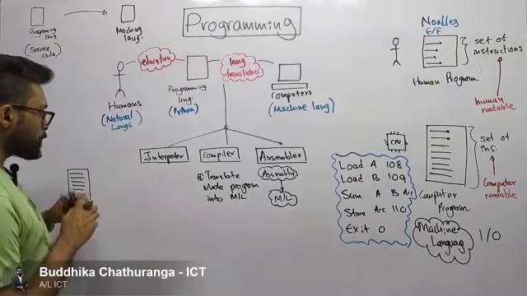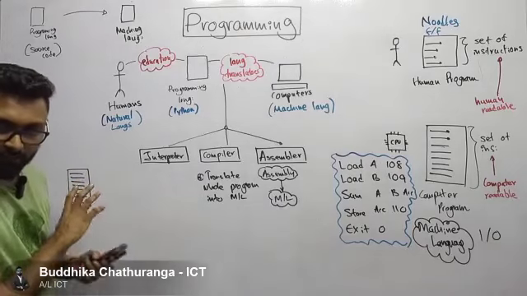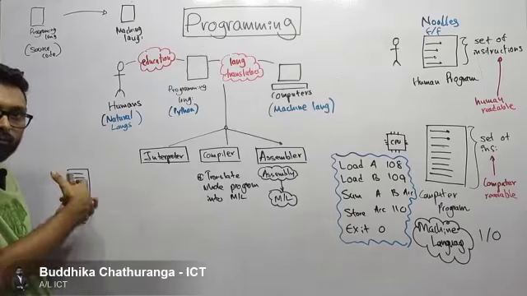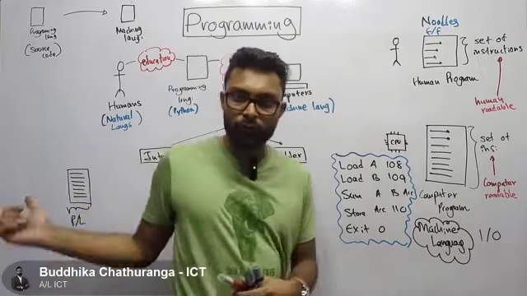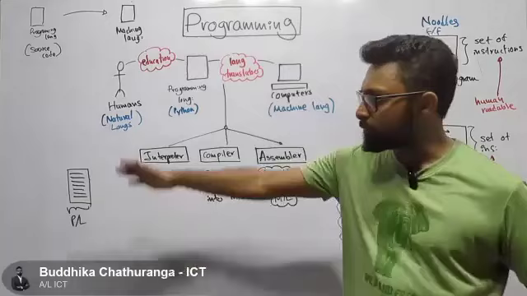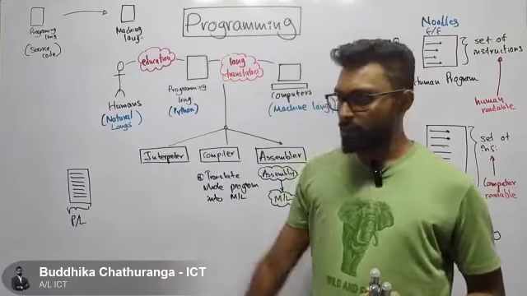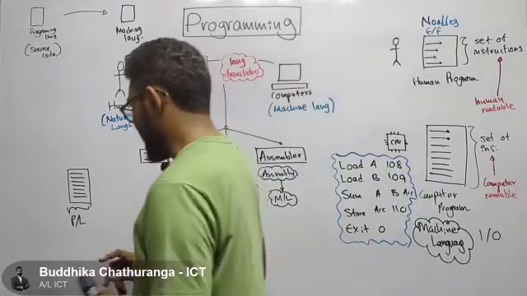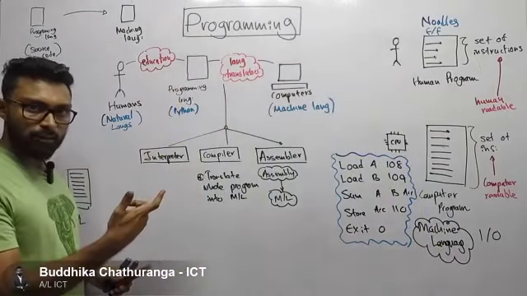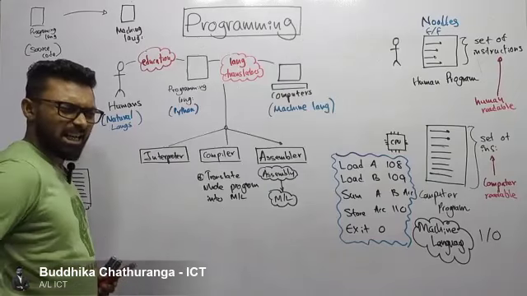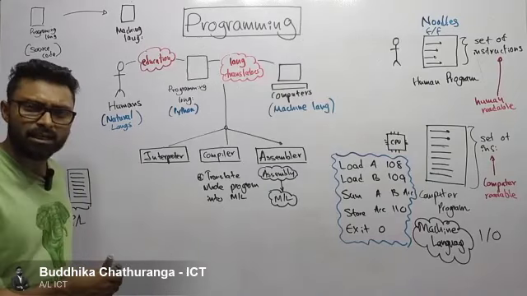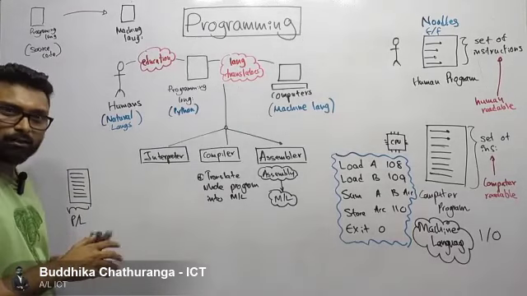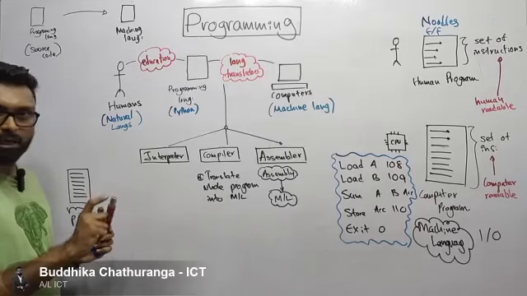Now I have written some program using a programming language. In this program we have a set of instructions, a number of instructions written down in a file. What the interpreter is going to do is take instruction by instruction. We can say line by line, which is not completely correct, but for understanding, let's say line by line.